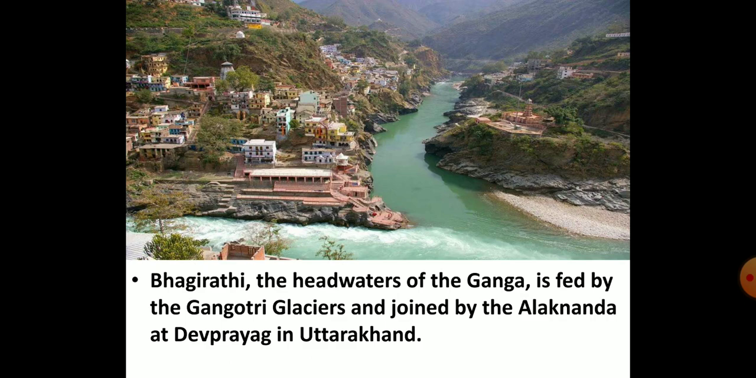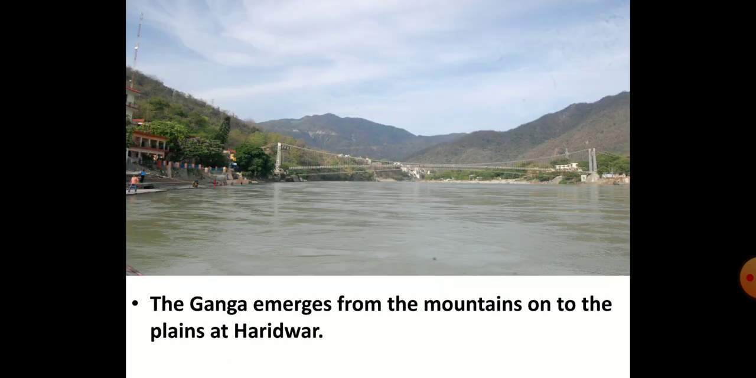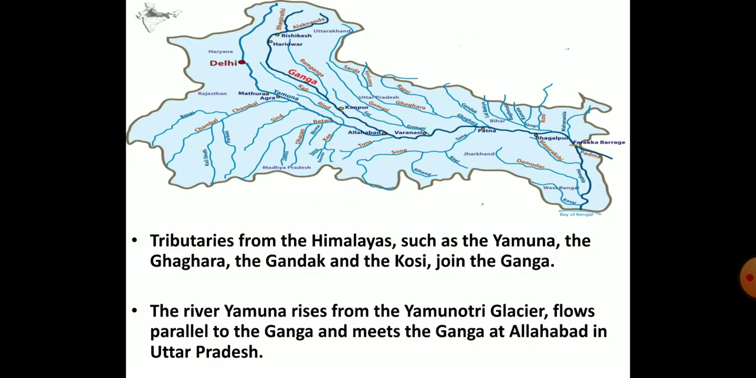The next river system is the Ganga River system. The source of the Ganga, Bhagirathi, is fed by Gangotri Glacier. At Devprayag in Uttarakhand, Bhagirathi is joined by the Alaknanda. Then at Haridwar, the Ganga emerges from the mountains onto the plains. Many tributaries from the Himalayas join the river Ganga. Some of these tributaries are major rivers such as the Yamuna, the Ghaghra, the Gandak and the Kosi.